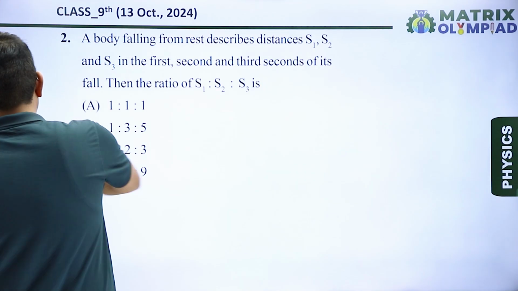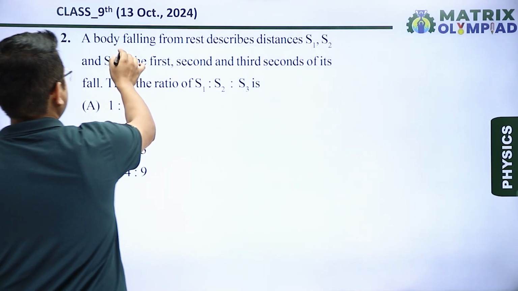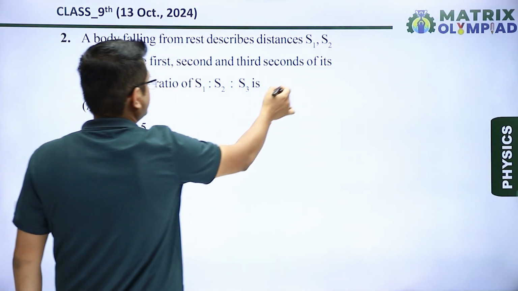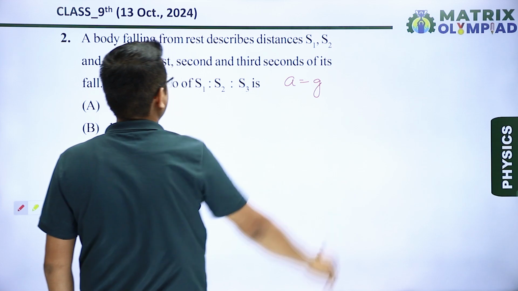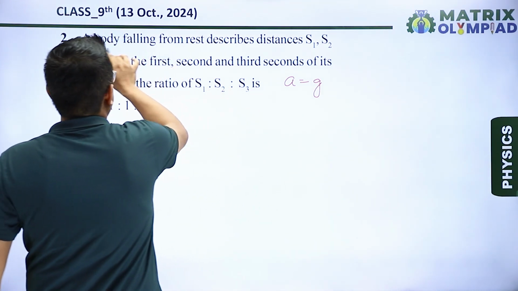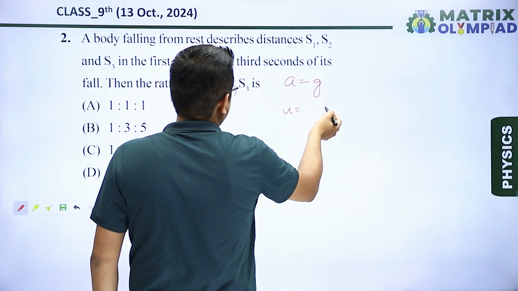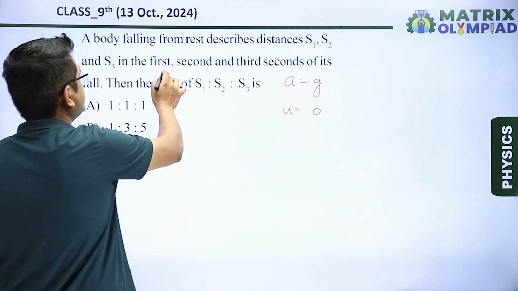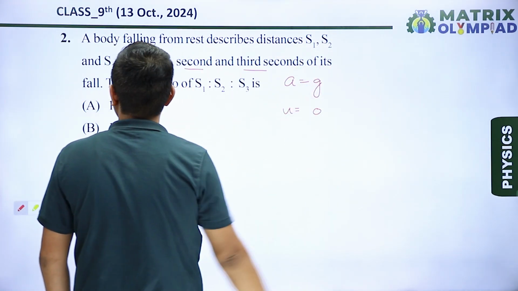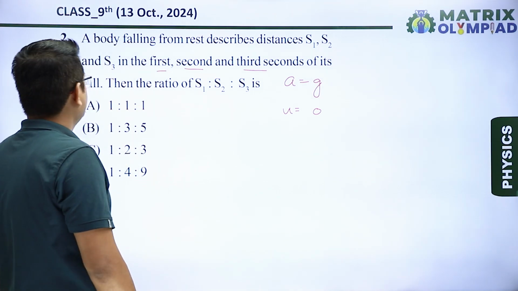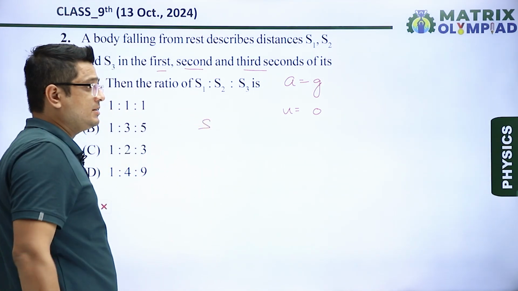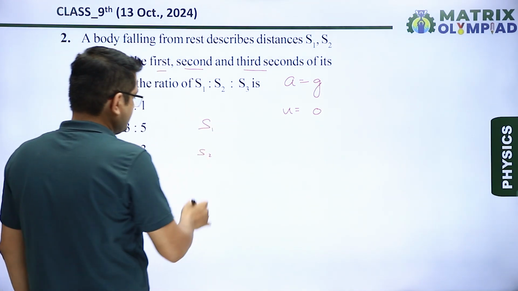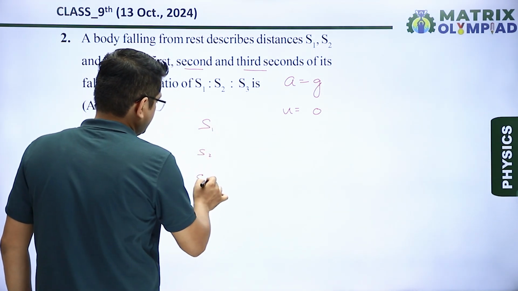Next question. So in question number 2, it is said a body is falling. That means body is falling. During fall, the acceleration will be equal to gravitational acceleration. Okay. A body falling from rest, that means initial velocity is given 0. Describes the distance s1, s2 and s3 in the first, second and third seconds of its fall. That means s1 is the distance during first second,